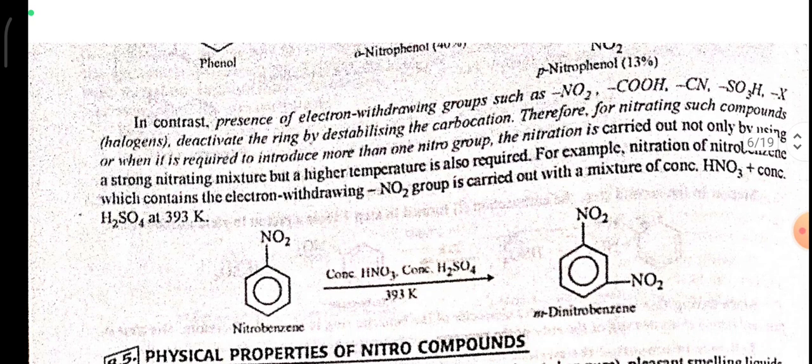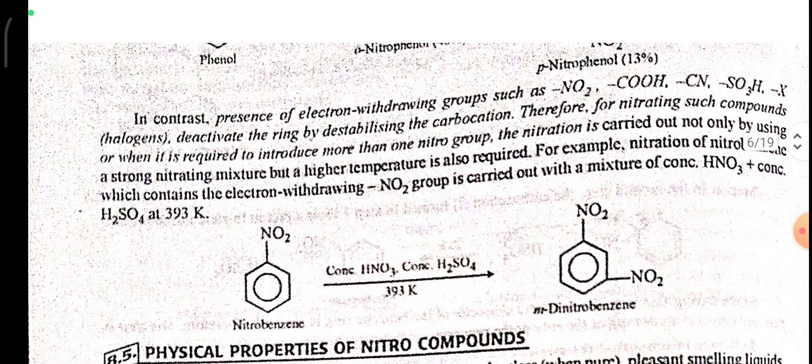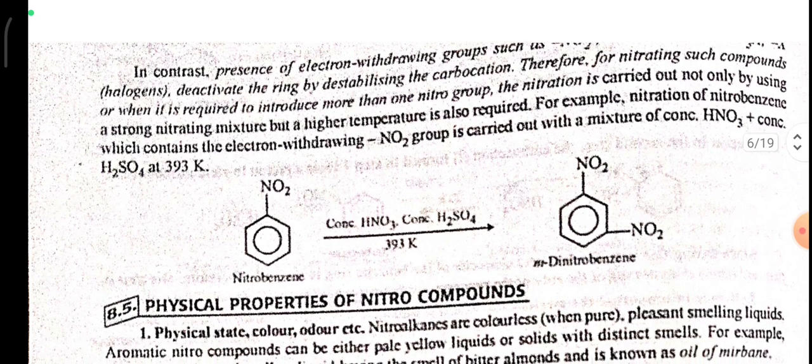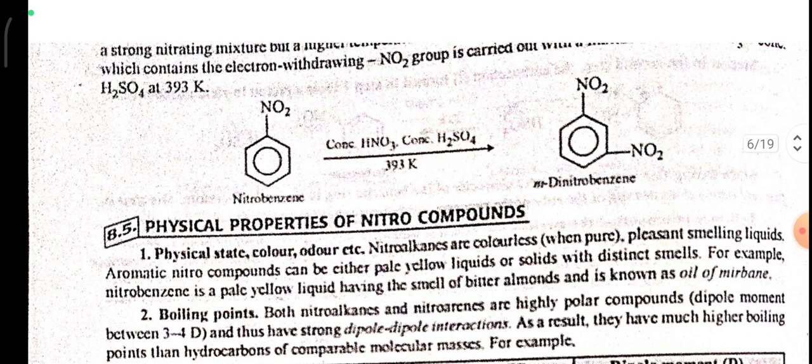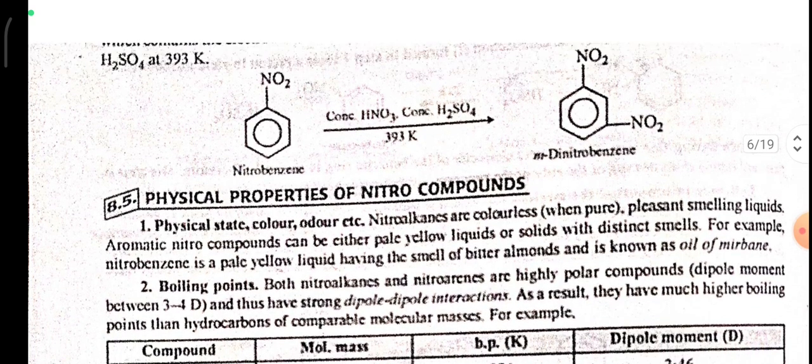In contrast, the presence of electron withdrawing groups such as NO2, CHO, CN, SO3H, and halogens deactivate the ring by destabilizing the carbocation. Therefore, when nitrating such compounds, or when it is required to introduce more than one nitro group, the nitration is carried out not only by using a strong nitrating mixture but a higher temperature is also required. For example, nitration of nitrobenzene, which contains the electron withdrawing NO2 group, is carried out with a mixture of concentrated HNO3 plus concentrated H2SO4 at 393 Kelvin.